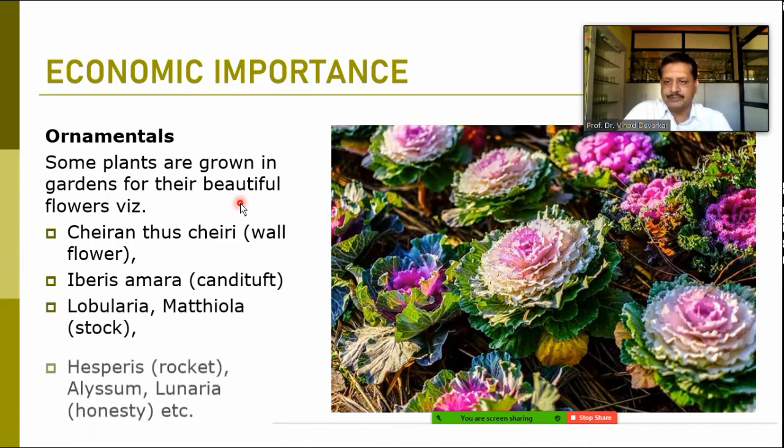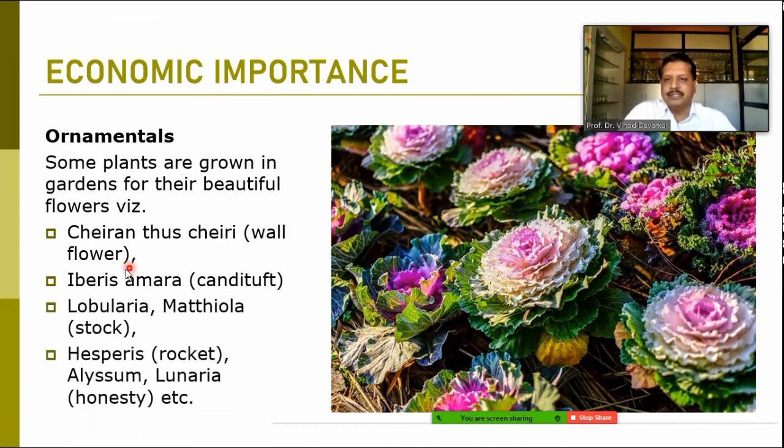Then Iberis amara, which is having the zygomorphic flower, that is also used as a ornamental species. This is annual plant again. Then Lobularia or Matthiola. These are also having the beautiful flowers. Those can be planted in the gardens as a ornamental species.